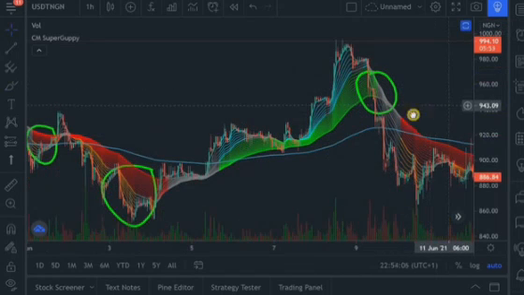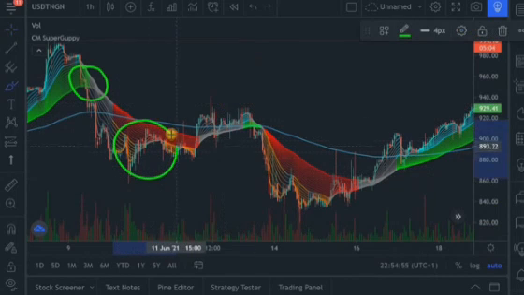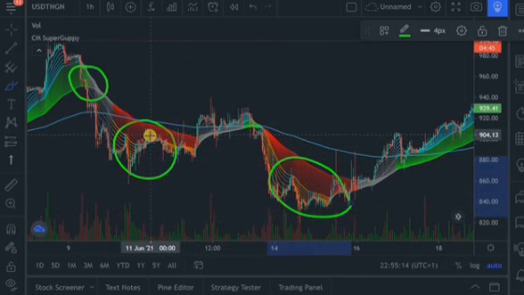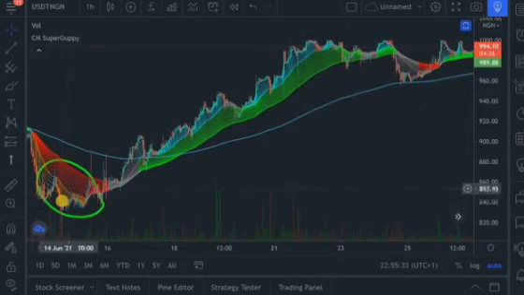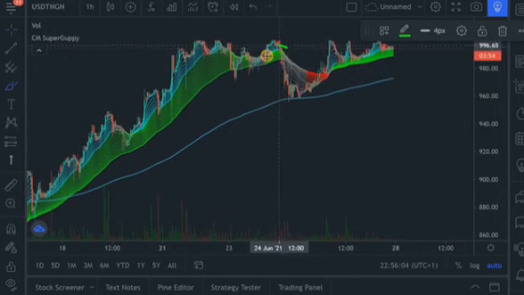Now let's go forward. Now this is another instance when the indicator flashed a red signal at this region right here. That's the first time it flashes this signal, and this region right here is the second time it flashes this red signal. This is where I am going to be buying, at this region and at around this region. Now let me show you where I would be selling. So if I had bought at this low region right here, I could get a chance to sell at a higher region. This is exactly where you would have to sell because this is where there was a change in trend from a green to a gray.